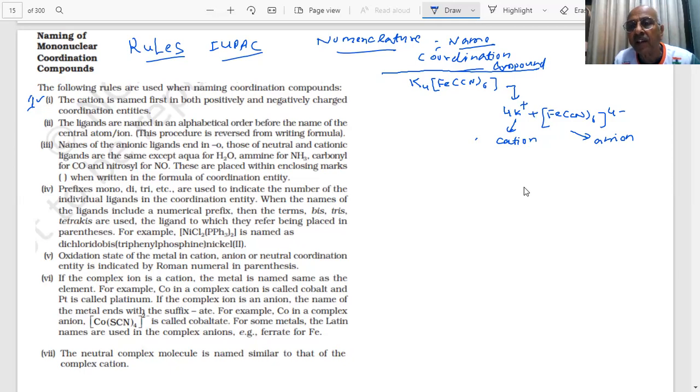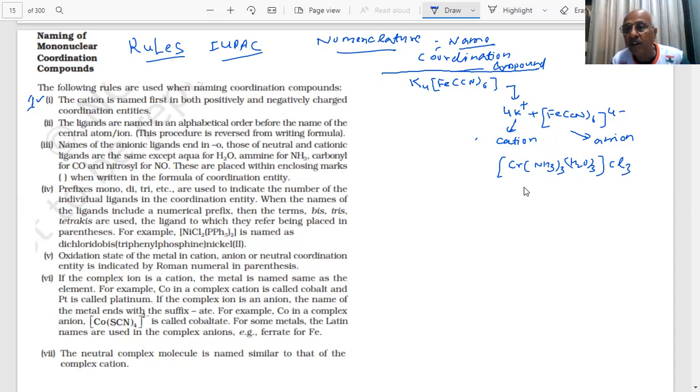For example, if I take another compound, [Cr(NH3)3(H2O)3]Cl3, students.